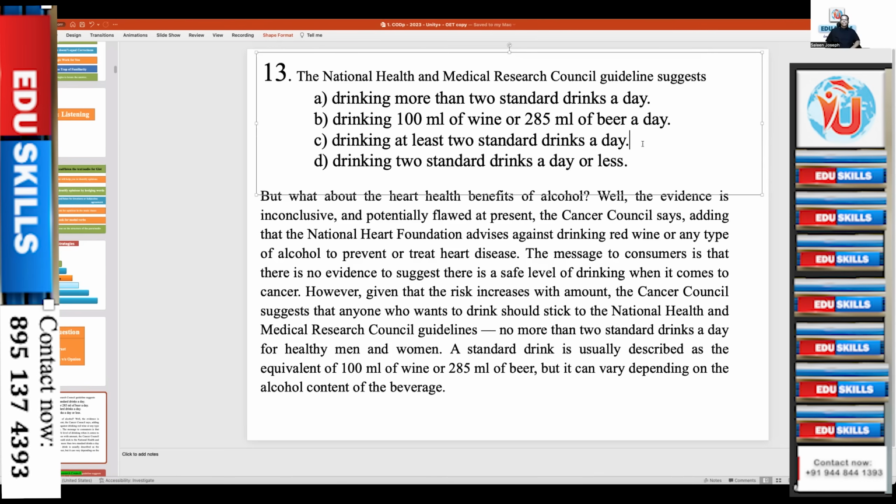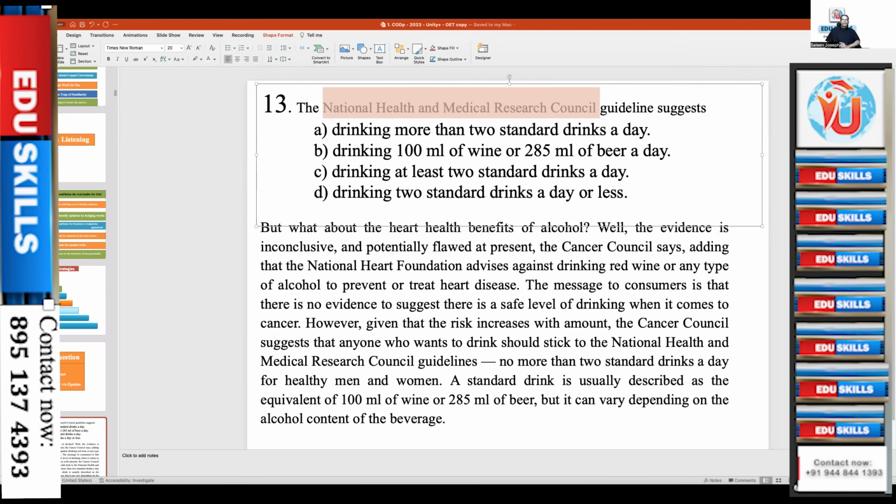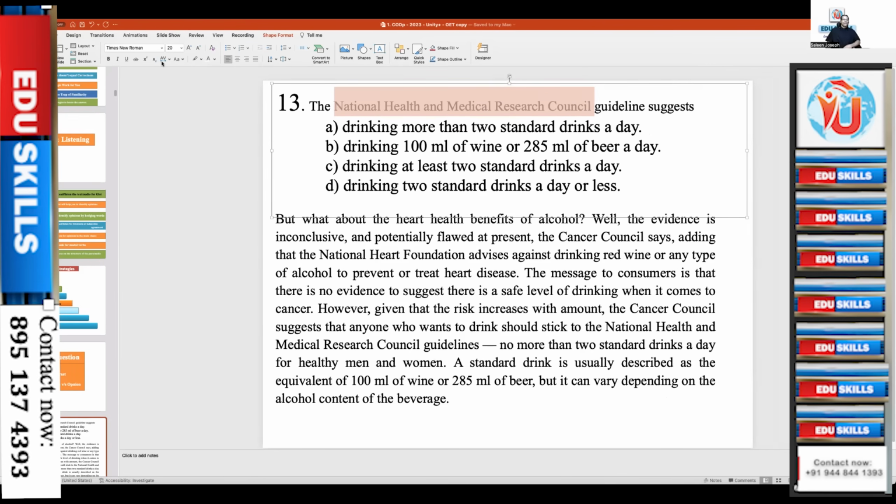How do you analyze this question? You can interact, no problem. If there is a name, first you have to highlight the name or underline the name, because the answer will be based on that particular name. There will be many names in the paragraph, but you have to find the answer based on that particular name which is mentioned. Now the council, an organization, is mentioned here. It can be the name of a person. And this word is the hedging word here.